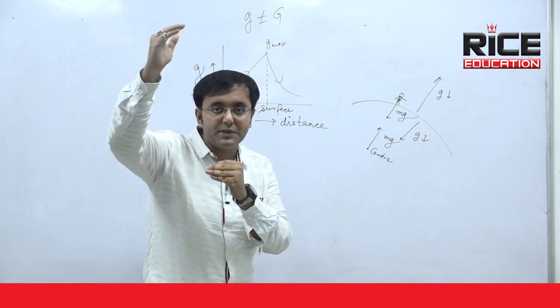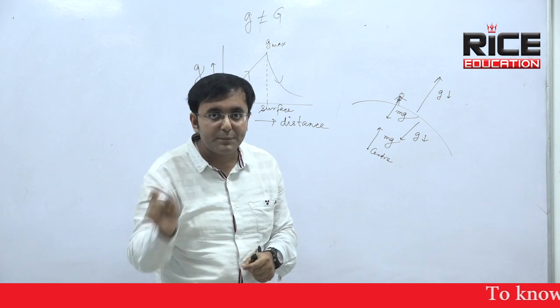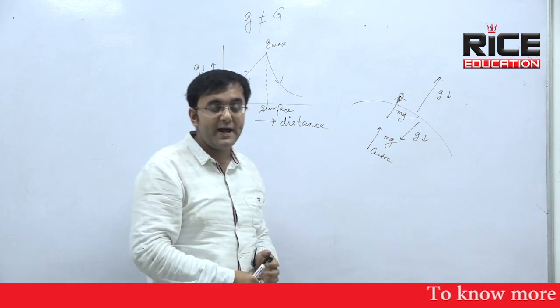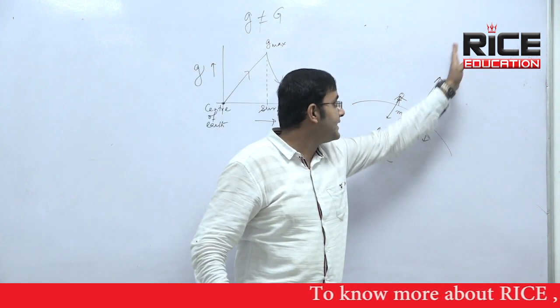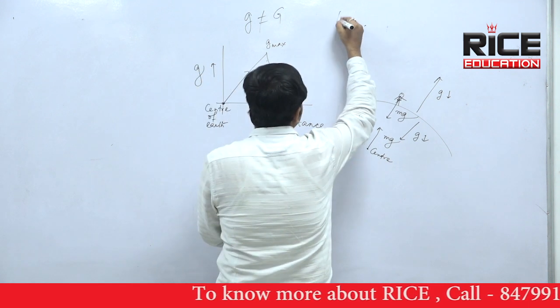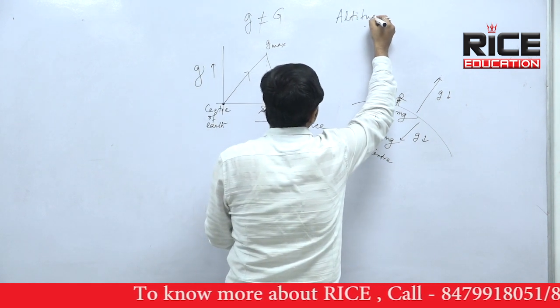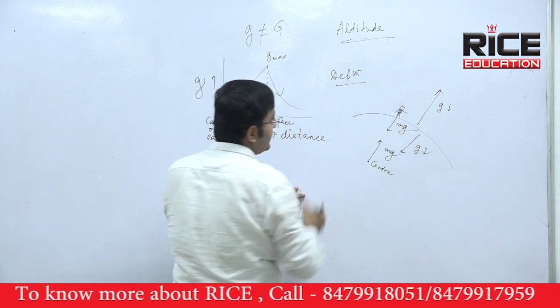Whenever you go up from the surface or whenever you go down from the surface, the value of g will be less. So the surface can be treated as a reference frame. And if you reach the center of Earth, g will be 0. That means according to height and according to depth, there is a mathematical formula. I can give you the mathematical formula. So with respect to altitude and with respect to depth, there are different mathematical formulas.